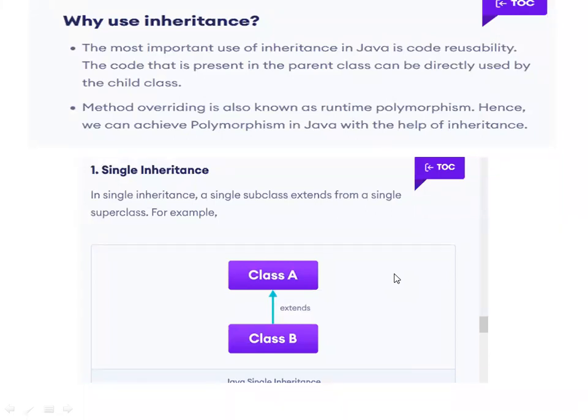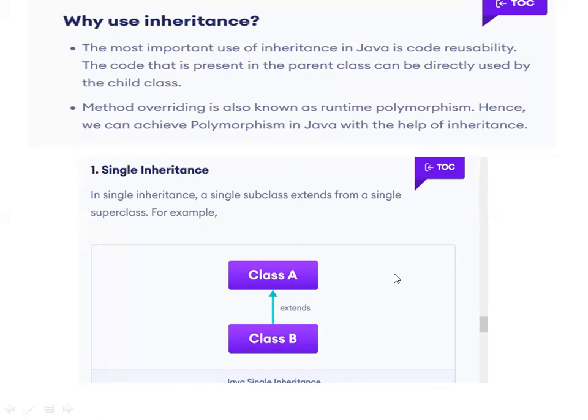Getting right what I'm saying? Because of this inheritance, what will happen? Code reusability will happen. Means if you define any method in the parent class, the child class can also use the same method. Getting what I'm saying? So whatever the parent class has, we can directly use in the child class, and by using method overriding we are going to achieve runtime polymorphism.